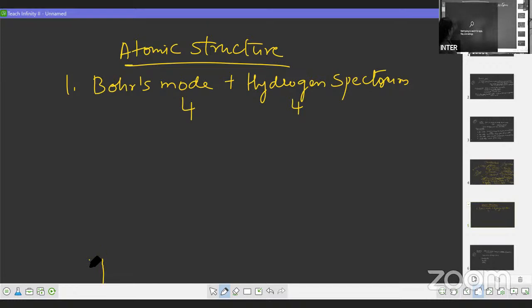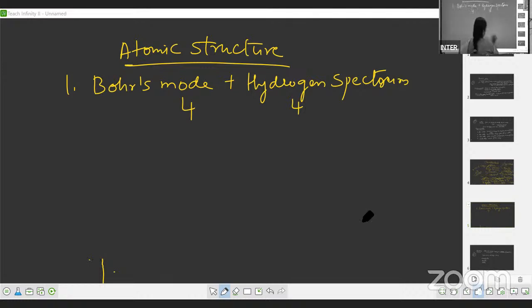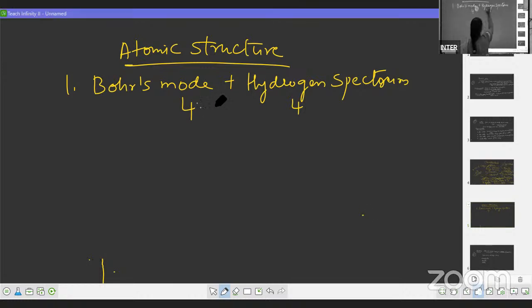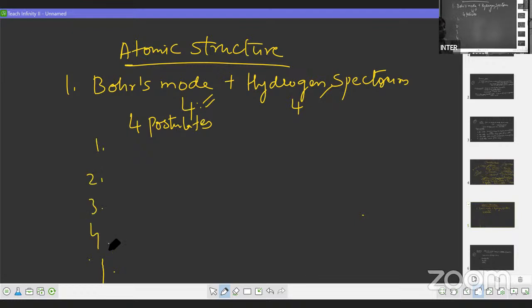So don't think that you write only Bohr's structure and you are going to get the 8 marks. It's not like that. The marks will be divided according to the Board of Intermediate. So this is for 4 marks and this is for 4 marks. Here you have to write 4 postulates. Then only you will get the 4 marks. Don't think that by writing two you have written everything. So if you write the 4 postulates, then only you will get the 4 marks. Please be clear. Now coming to hydrogen spectrum.